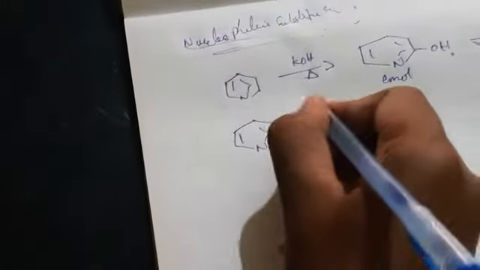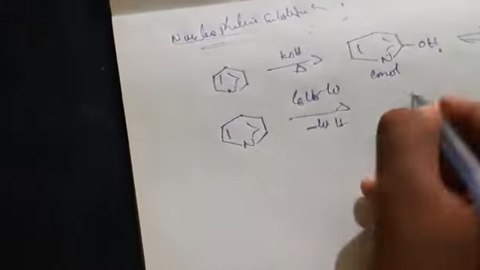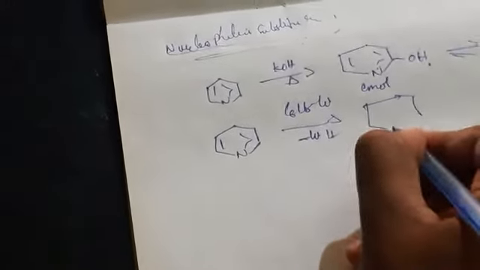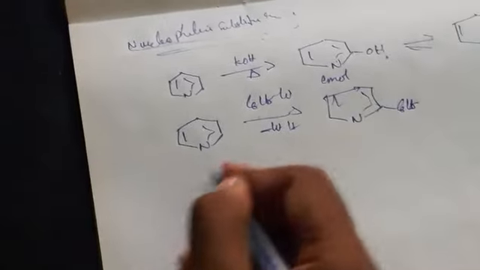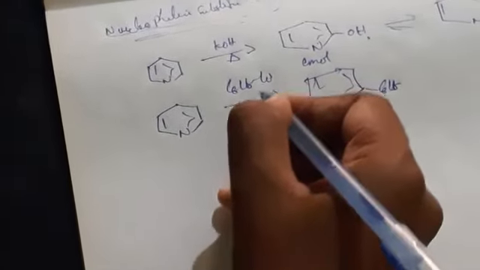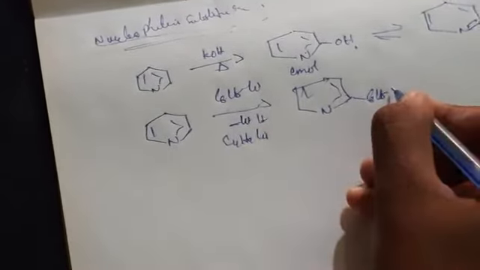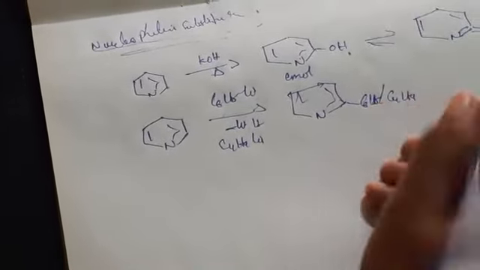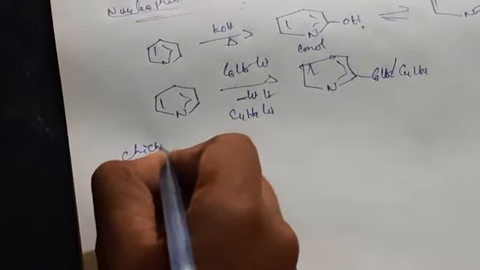And next one, when you take C6H5Li, minus LiH will be lost, you will be getting the C6H5 phenyl pyridine, and also in the place of C6H5 you can add C4H9Li, so or you will be getting C4H9, whether these two reactions can take place. Now important reaction is Chichibabin reaction.